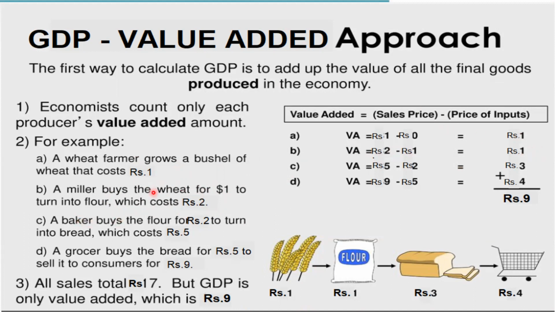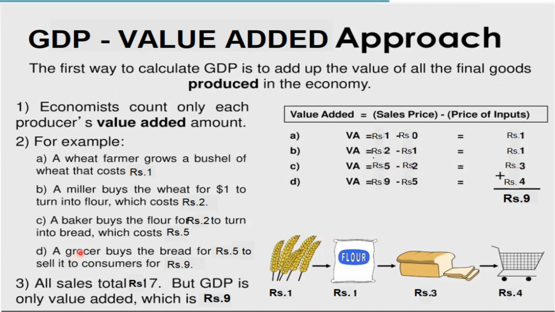And then what happens? A baker buys the flour from the miller for ₹2, and he turns it into bread which costs ₹5. So the cost of the bread is 5, the expenses he incurred for making the bread is 5. But this 5 rupees includes the value of the flour which he bought for ₹2. So that 2 rupees should be deducted from this 5 rupees. So here the value he added is only ₹3.